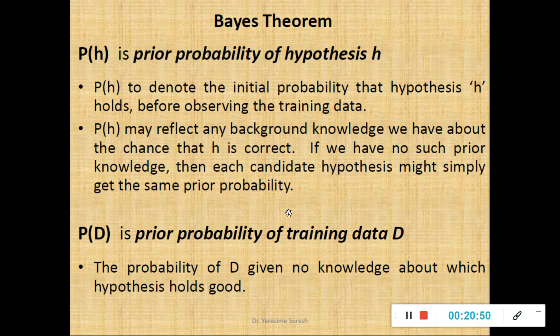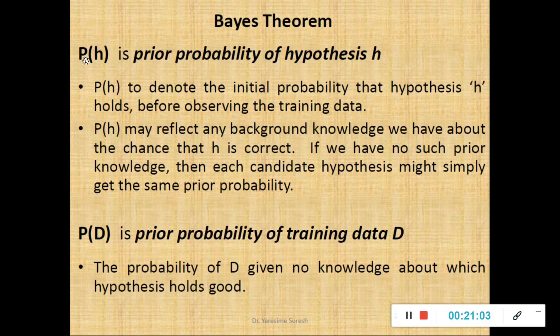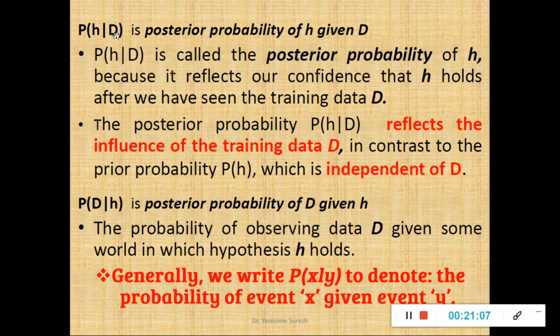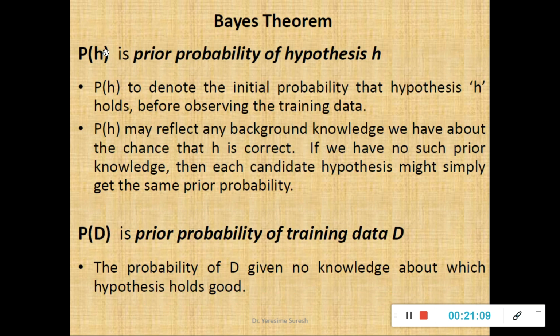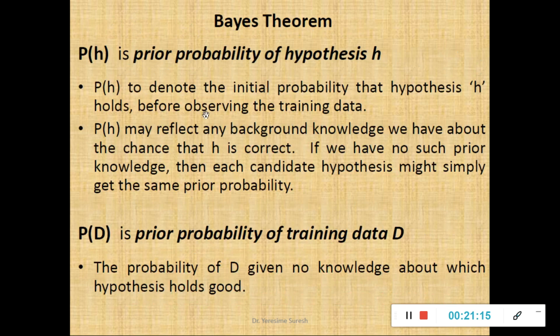As I said, if I don't know which student will become the topper, then what is the probability of each student becoming a topper? It is equal, the same. So this is P of D, the probability of the given training data set. Here I have P of H given D, and here I have P of H. P of H given D is the probability of the hypothesis if I have observed the training data set D. That is what I have written.